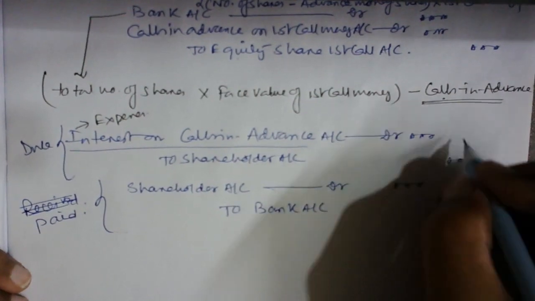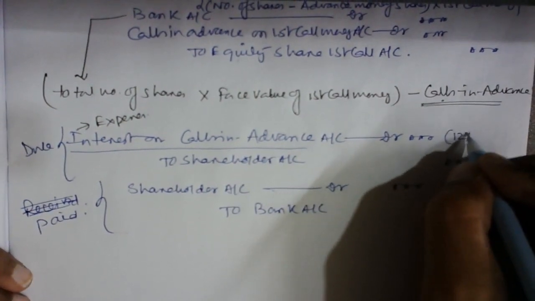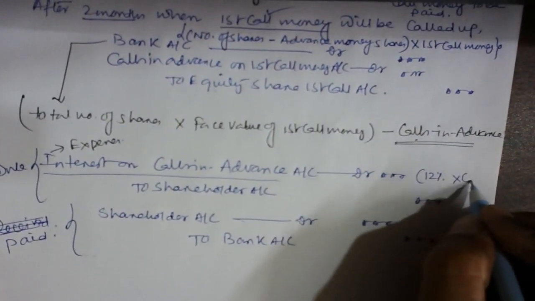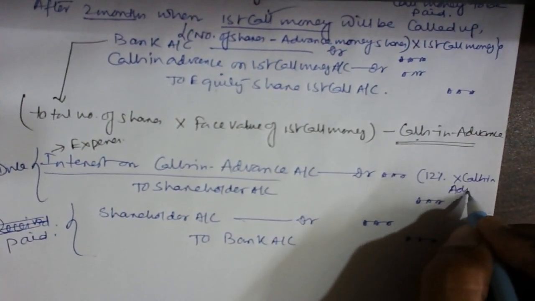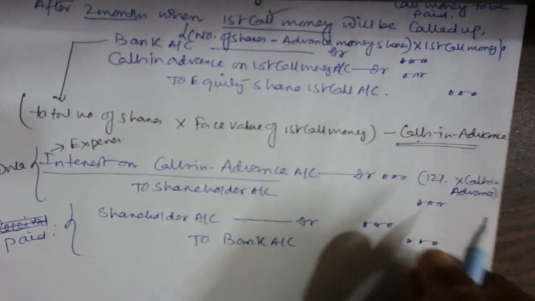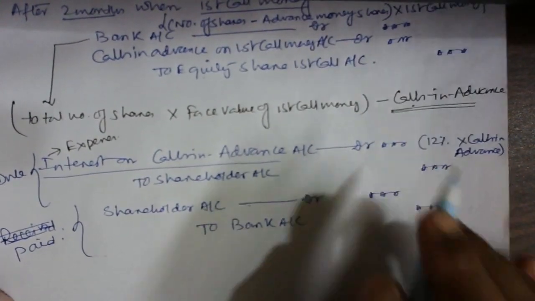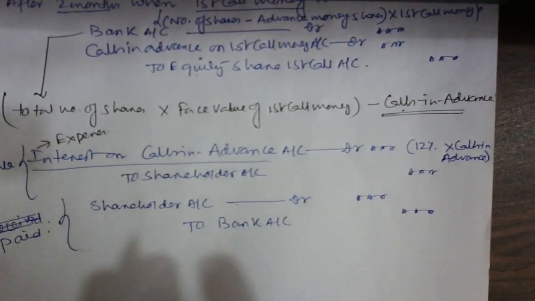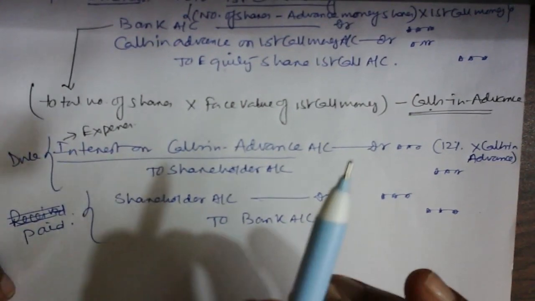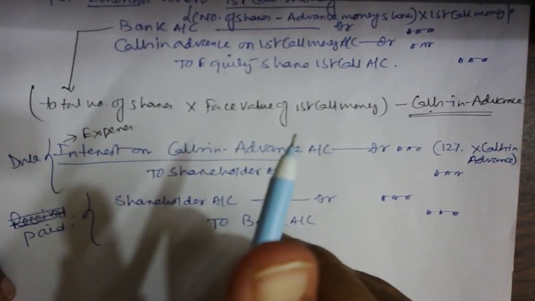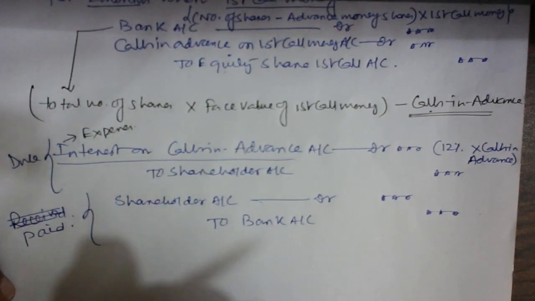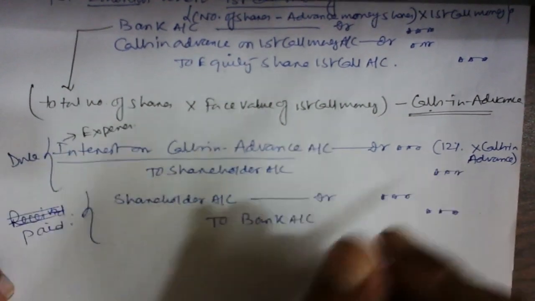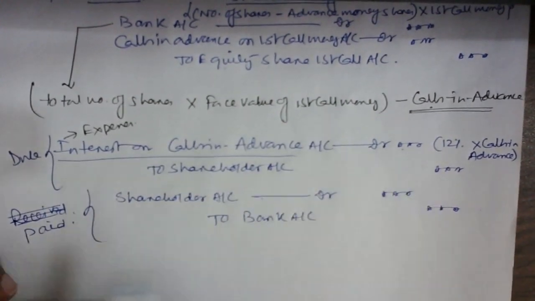12%. We know that, sir. So we have to calculate 12% on calls in advance. Whatever the calls in advance money we have, we need to multiply with the 12%. Obviously, we have to give the proportion, right guys? Because 12% is the per annum rate, means 1 year. So if the advance is for 2 months, 3 months, then we have to calculate with respect to the proportionate period.